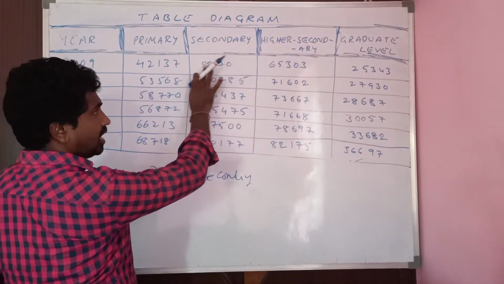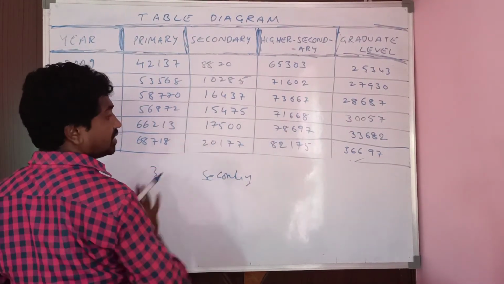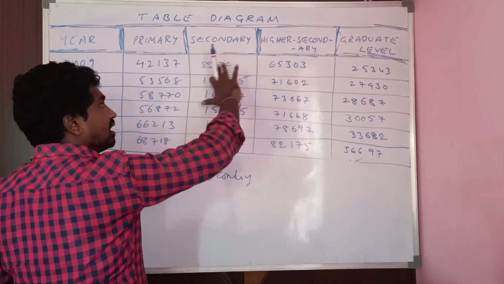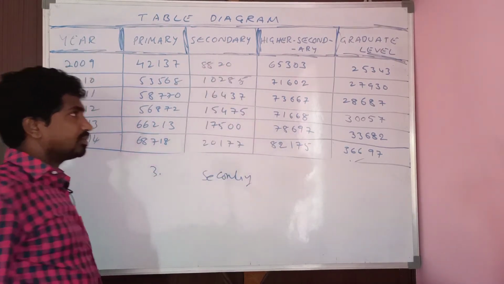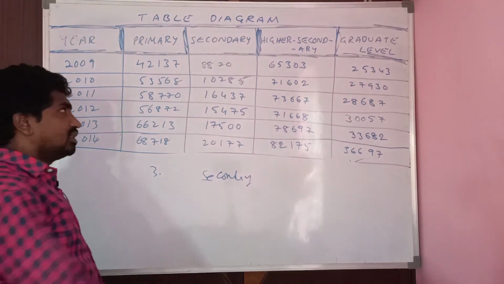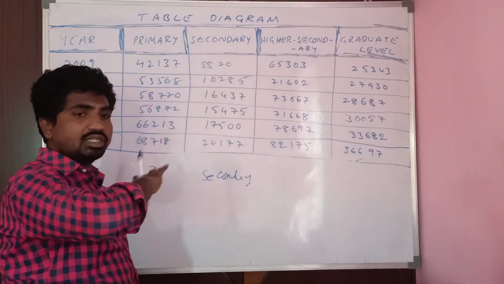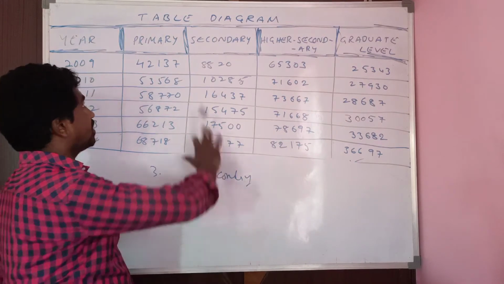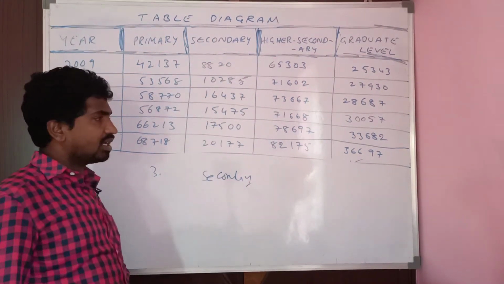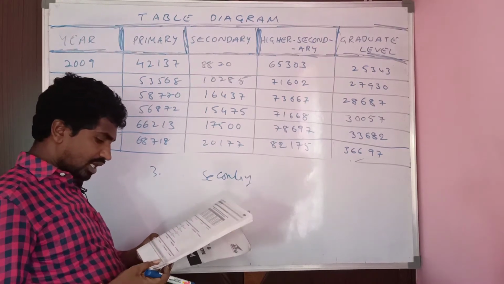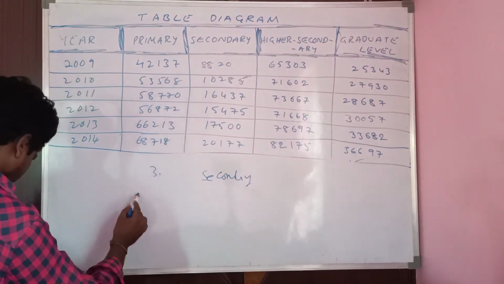Here initially 8,820, but finally 20,177. Here 8 2s are 16, observe here, 8 3s are 24. Nearly 3 times increased when compared to primary, higher secondary, graduate level. The secondary is the highest growth rate. Next, fourth question.